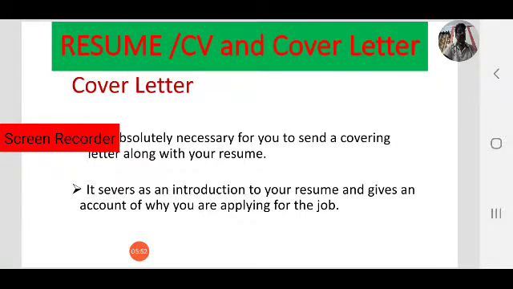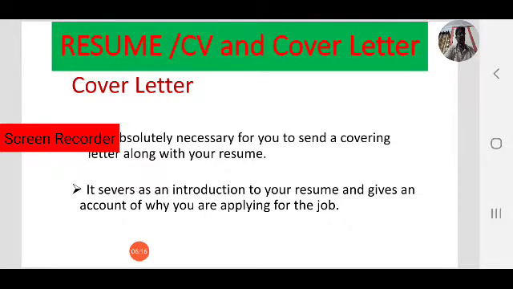It is necessary for you to send a cover letter along with your resume. So a cover letter is nothing but an introduction to your resume. While writing a cover letter, you need not write all the details. It's only an introduction to your resume.